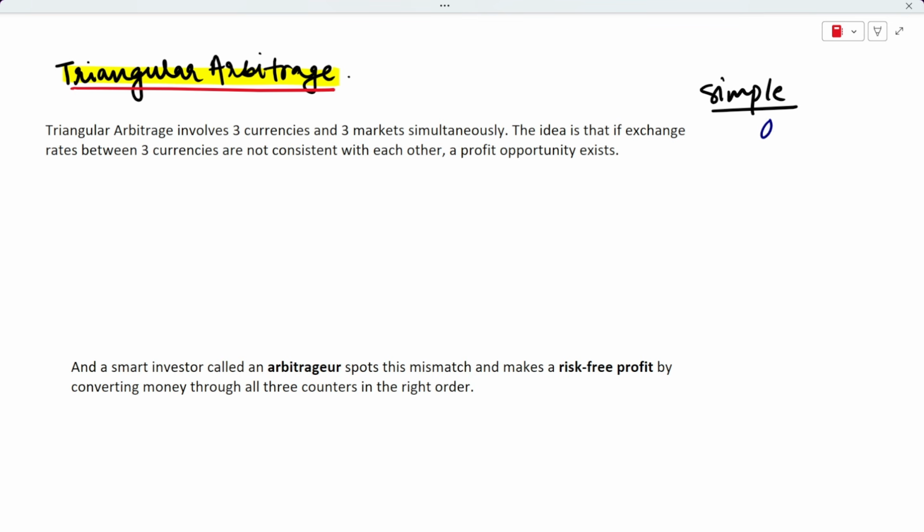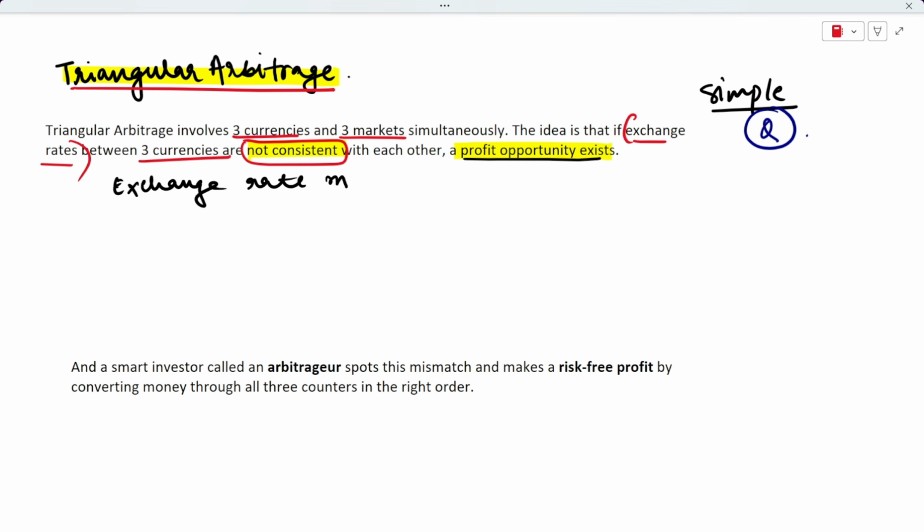So before we look at the question, let us first discuss the concept really quickly. Triangular arbitrage involves three currencies and three markets, right? And the idea is that if the exchange rates between the three currencies are not consistent with each other, then a profit opportunity exists for an arbitrager. So there always exists a profit opportunity if there is an exchange rate mismatch. We say that whenever there is an exchange rate mismatch, there always exists a profit opportunity for a smart investor who is called an arbitrager.